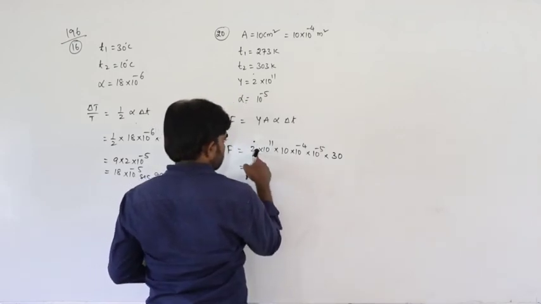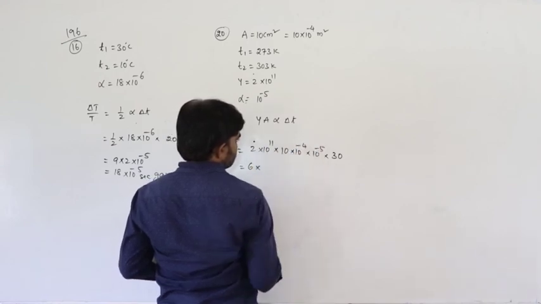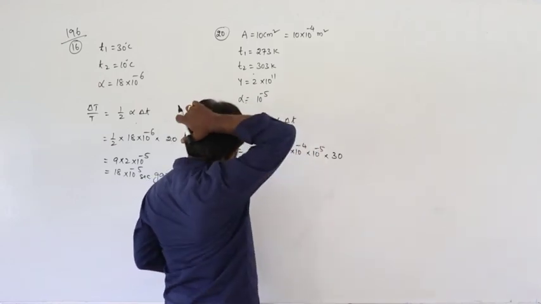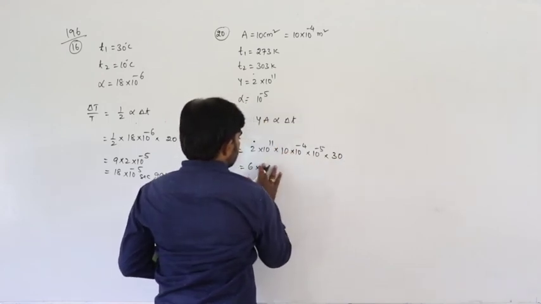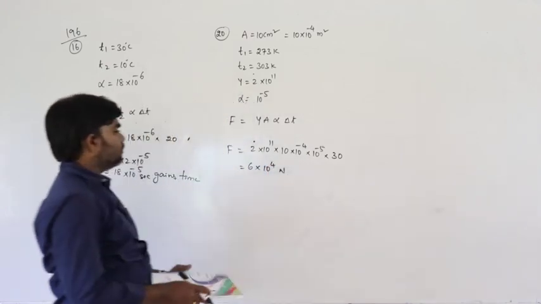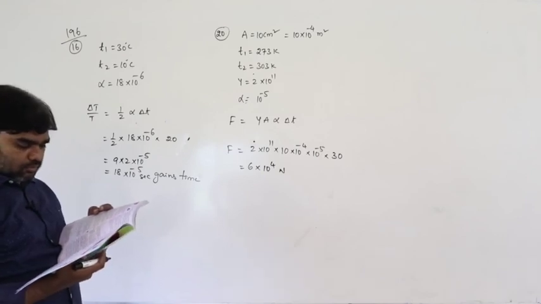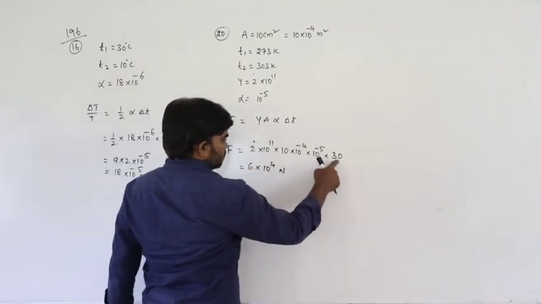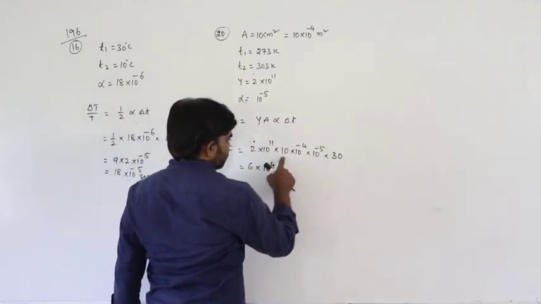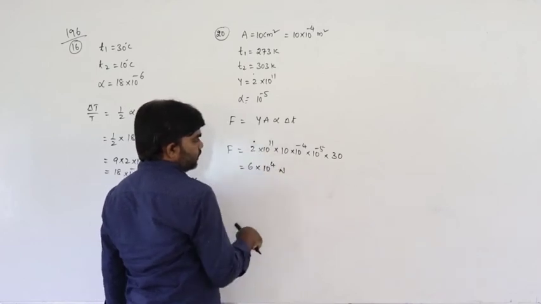That is 6 into 10 to the power of 11 minus 9. 2 into 10 into 30, so 2 into 3 is 6, 30 into 10 is 300. 300 into 10 to the power of 11 or 6 into 10 to the power of 13 it becomes.